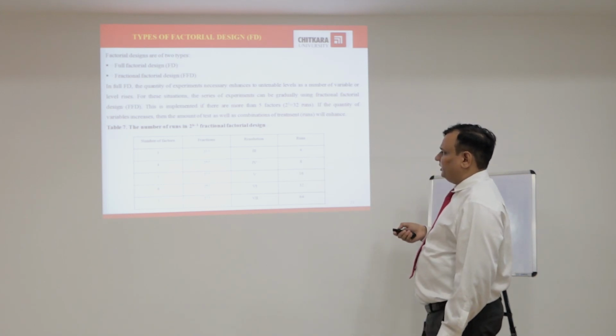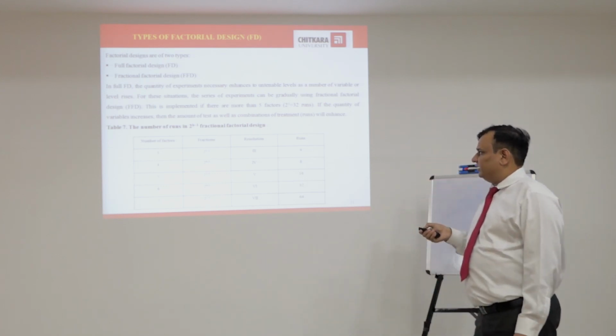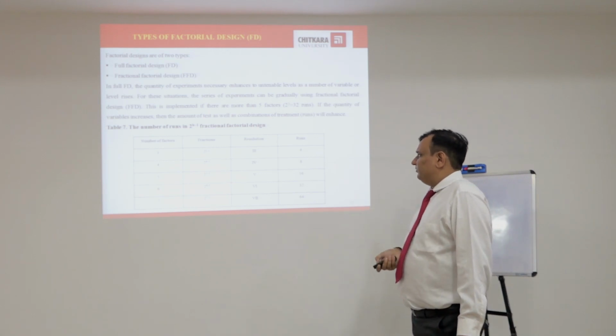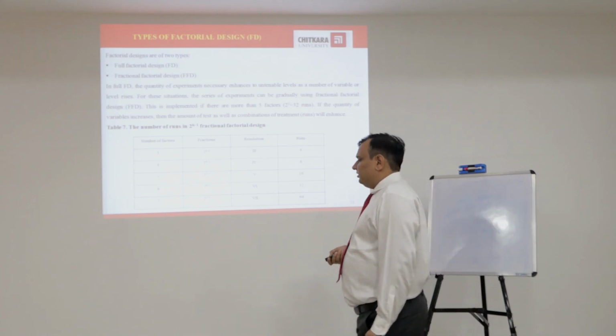And accordingly, if the number of factors is 4, then the number of runs will be 2 raised to the power 4 minus 1, and it comes out to be 8. Accordingly, for the different numbers of factors, the number of runs can be calculated in fractional factorial designs.